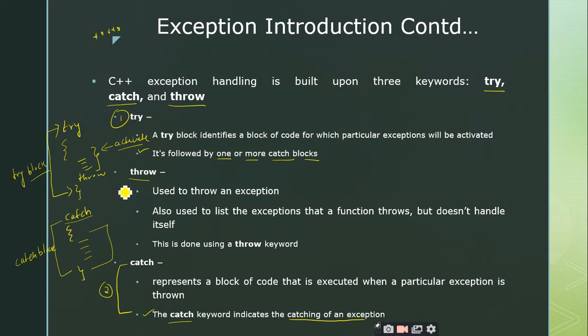That is done by making use of the throw keyword, which is used to throw the exception. Actually the exception is activated in the try block, but whatever exception you get, you should throw it. That throwing of the exception is taken care of by the throw keyword. Is it right or not? Is it understood?